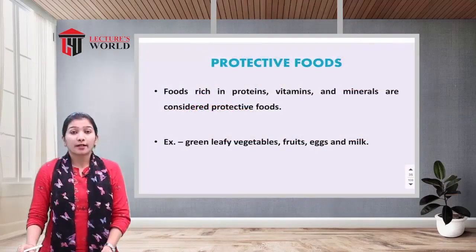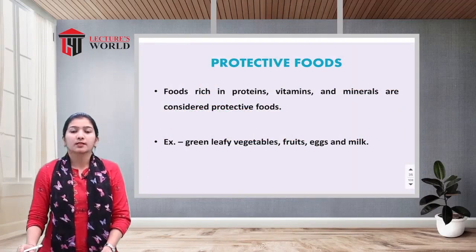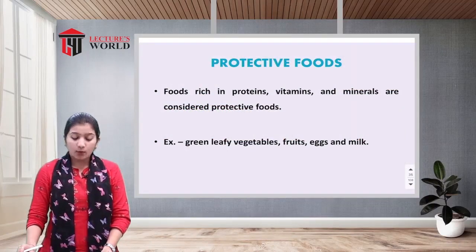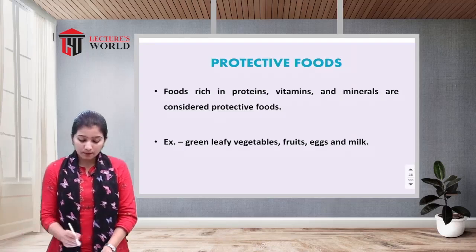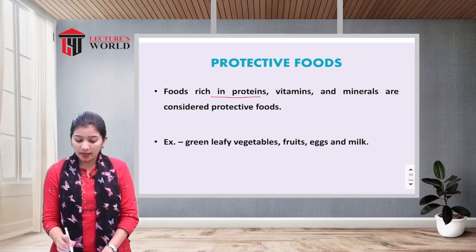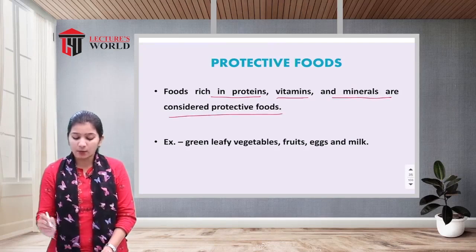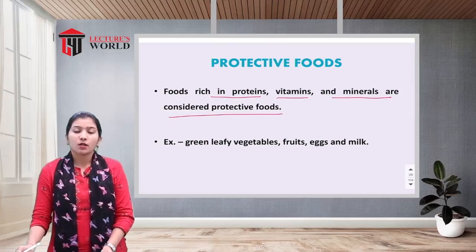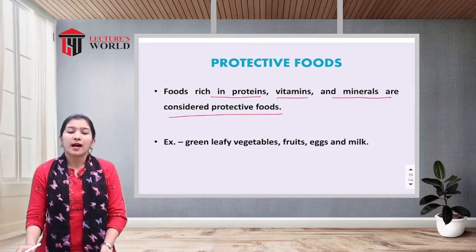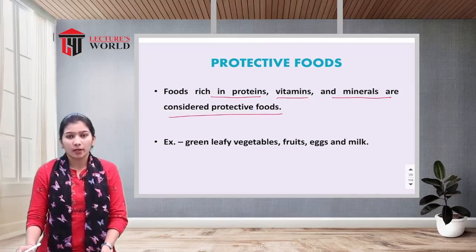Next is the protective foods. This is the third type under the predominant functions. Foods rich in protein, vitamins and minerals are considered protective foods. Vitamins and minerals are very essential for our body.